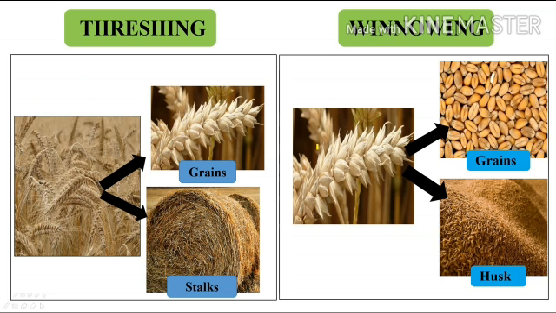Let's come and see the difference between threshing and winnowing. These both are methods of separation. The process that is used to separate grains from the stalk is known as threshing. And the process which is used to separate grain from husk is known as winnowing. This method is commonly used to separate lighter husk particles from heavier grains or particles.